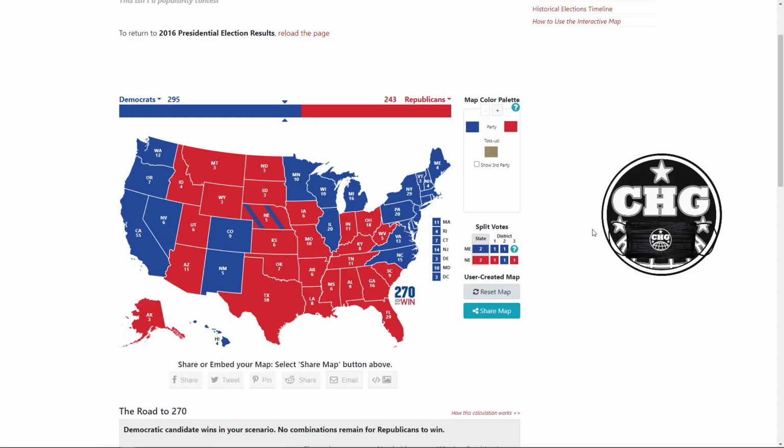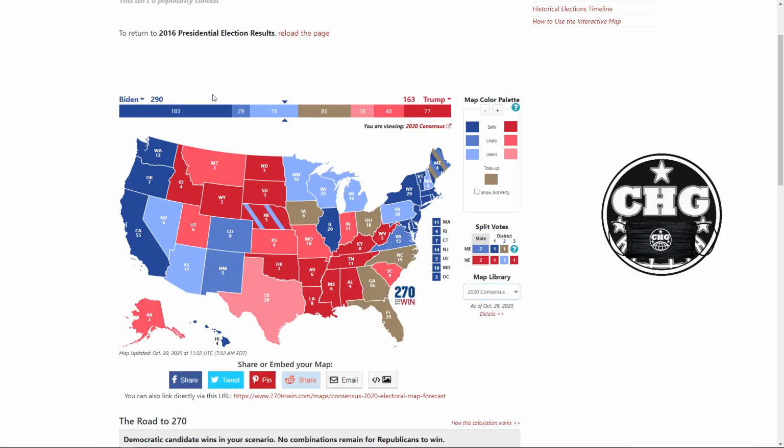Final tally will be 295 votes for Biden against 243 for Trump, which is definitely an underperformance on Biden's side if you're looking at the general consensus map. In fact, if we go off of this one, it looks like even the leans, they've already got Biden getting 295. So that means that I've got President Trump almost sweeping all of these undecided states. But I really think that's what's going to happen. Anyway, thank you very much.